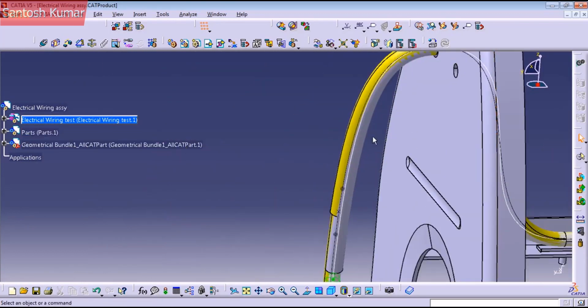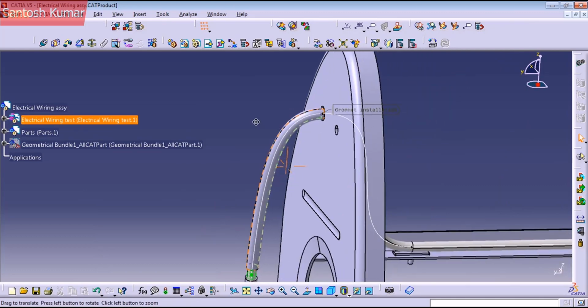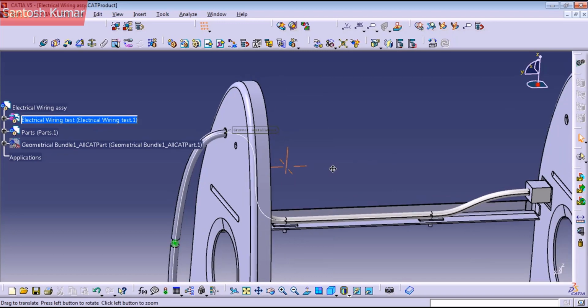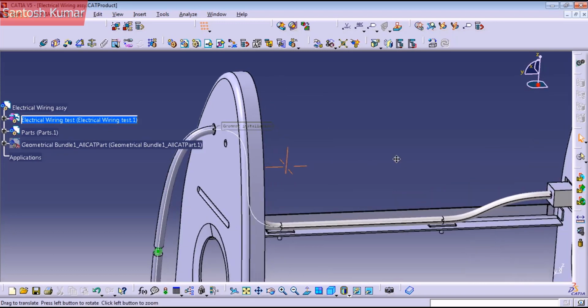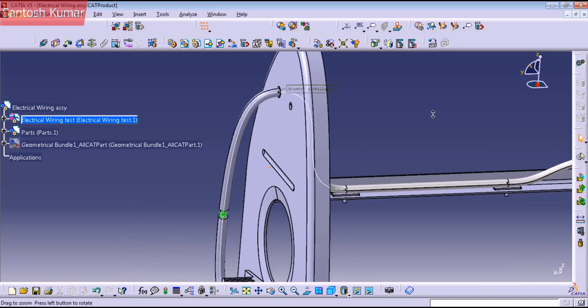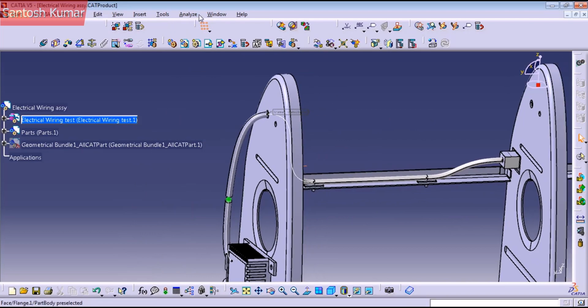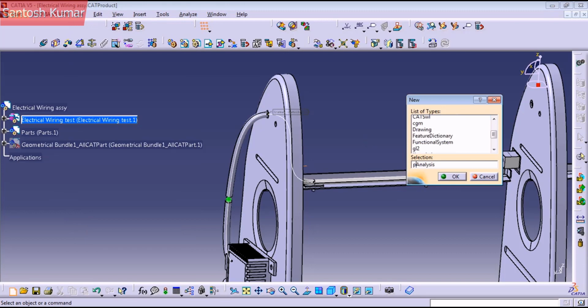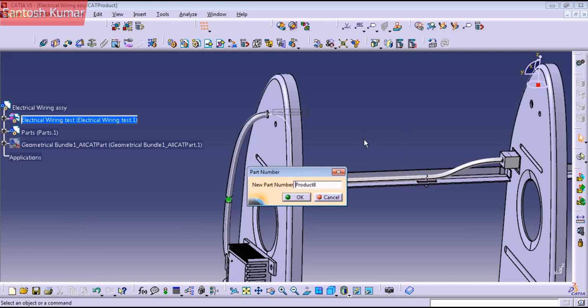Okay, so I'm gonna hide it. So that's the way to create a CAT part and compare harnesses. And okay, now I wanna show you how to create the flatten for this harness. So we're going to create a new product. I'm gonna call it wire harness flat.